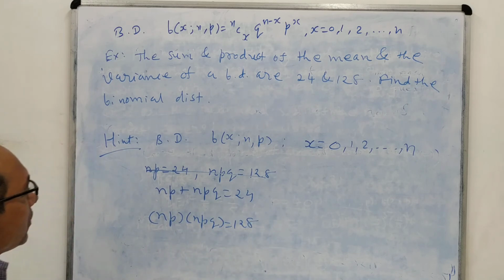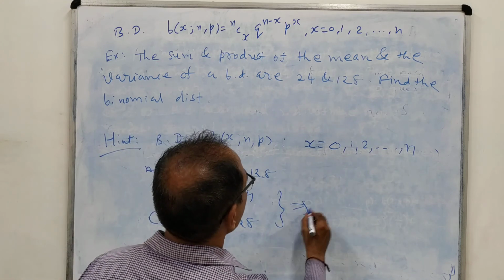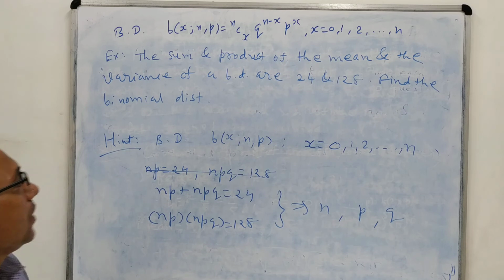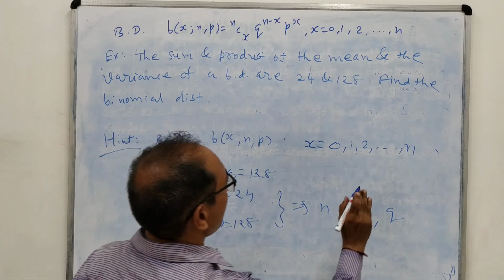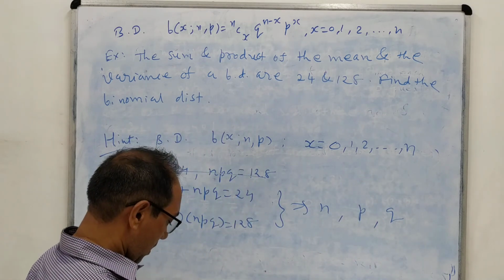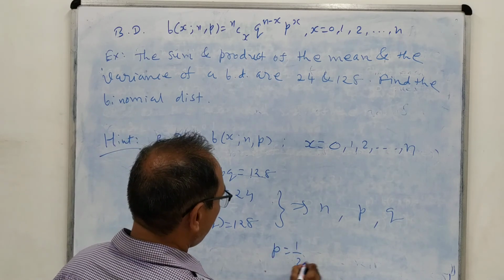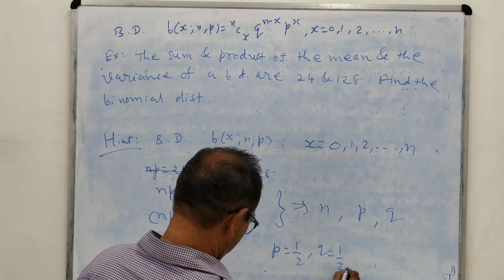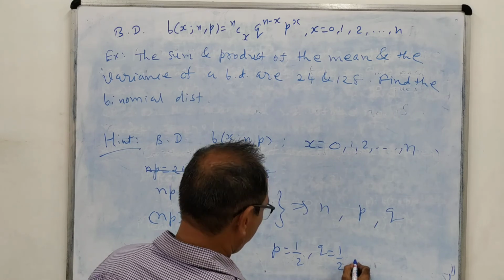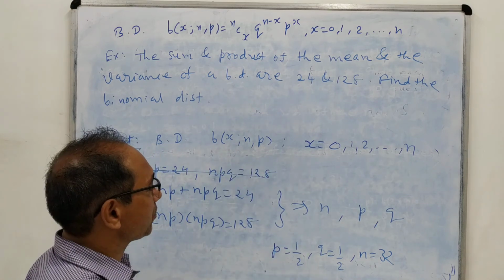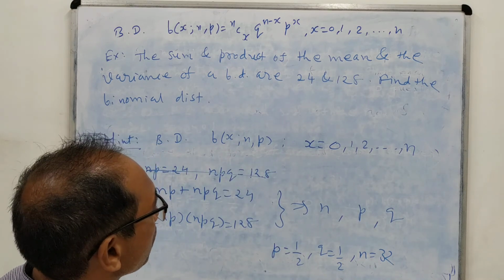Okay, so by using this you can obtain the values of N, P and Q, and then you can find out the probabilities. But here I am telling you that your P will be 1/2, Q will be 1/2, and your small n will be 32. So it is not possible to find out all the probabilities for 0, 1, 2, 3 up to 32.